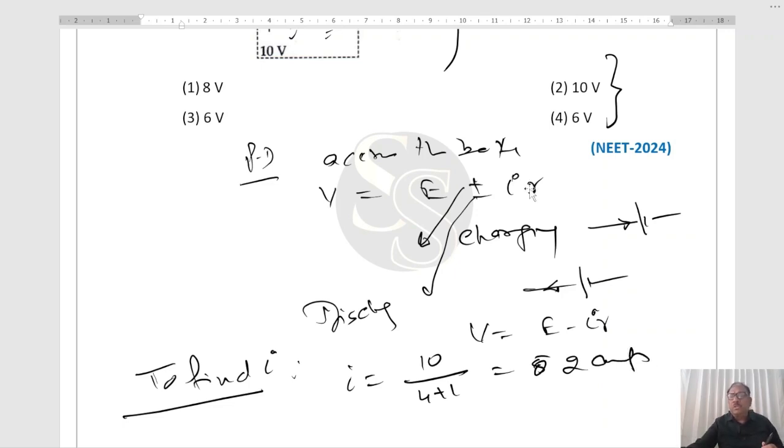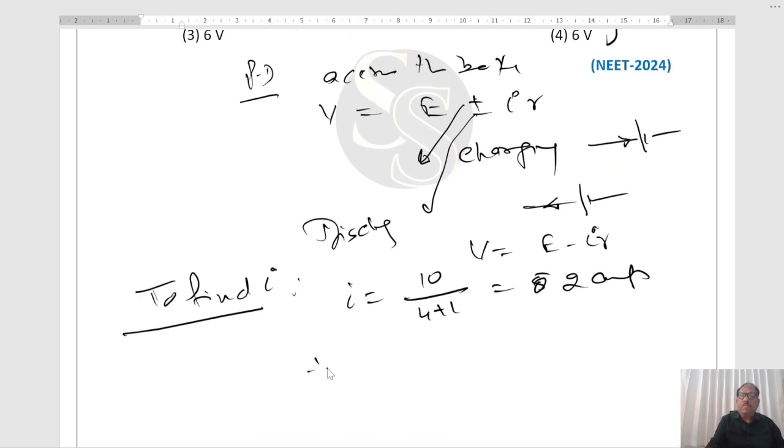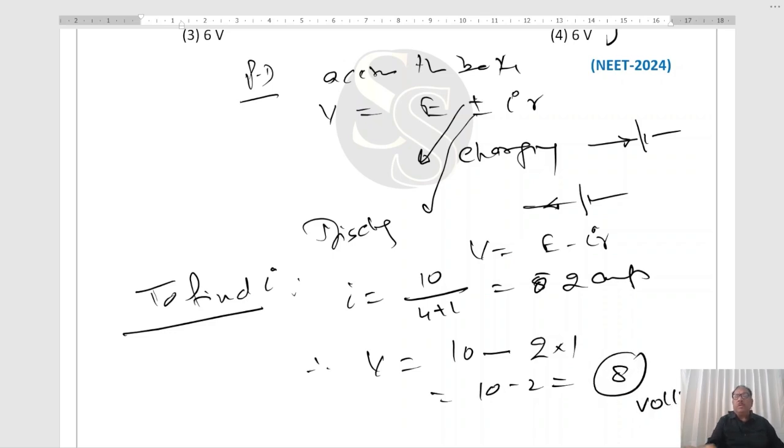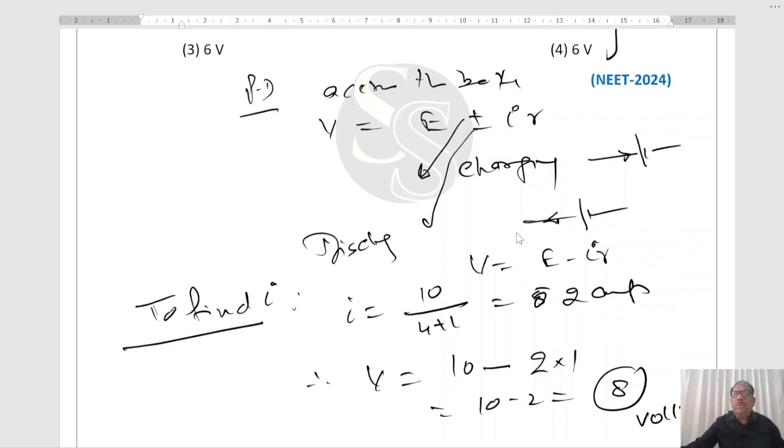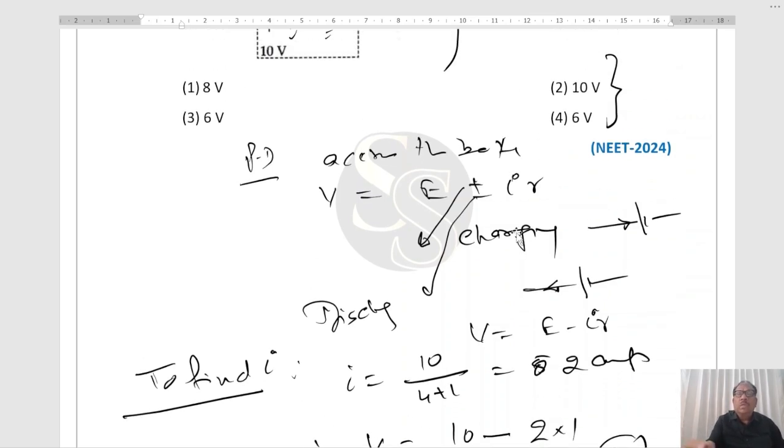Current is known, internal resistance is known. Therefore, V equal to 10 minus 2 into 1. 10 minus 2, that is 8 volt. Right? This is the answer. So the correct option will be the first option.